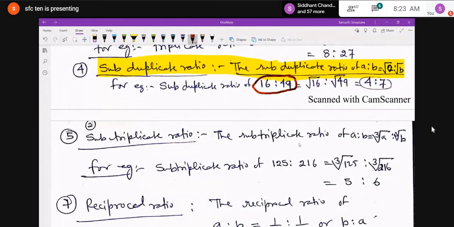And boys, again I'm telling you, don't write plus minus 4 or plus minus 7, because I have explained in the previous topic that under root 16 is only 4, not minus 4.